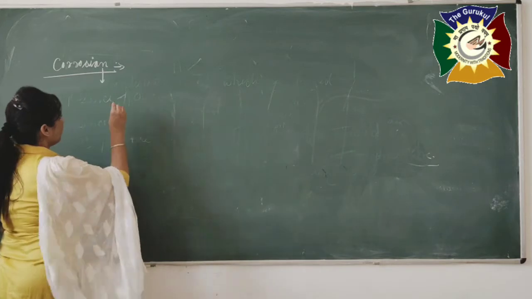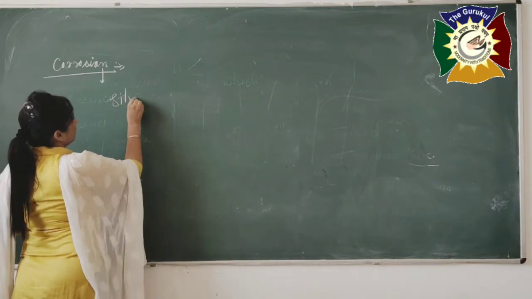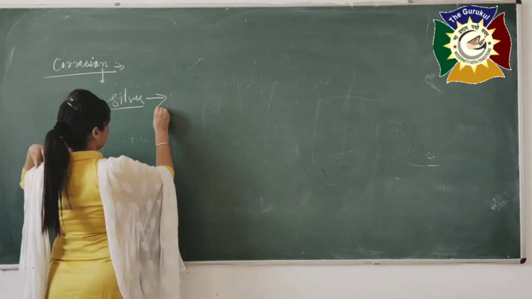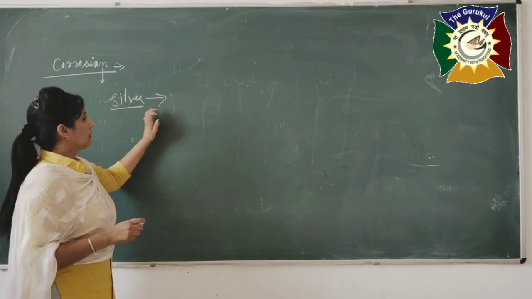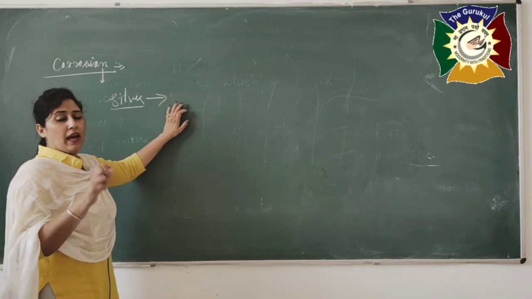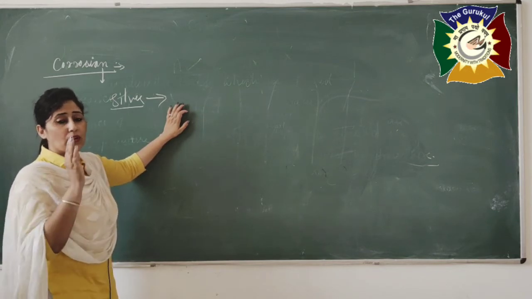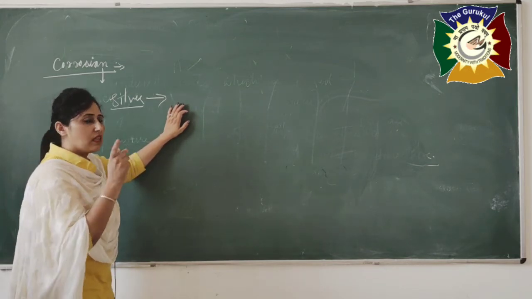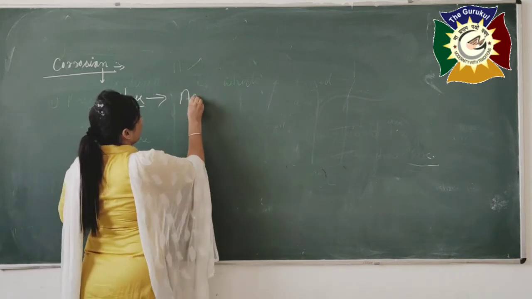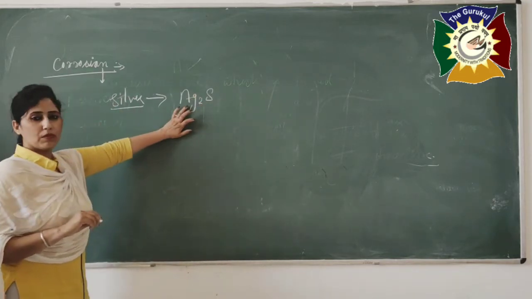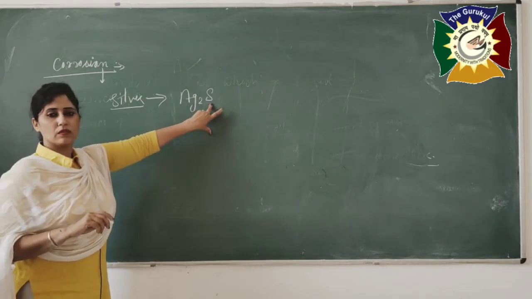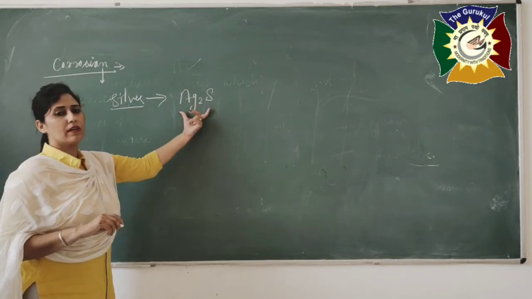Okay, so what will be the formula? Silver, what will be the color? Why is silver black after some time? It is just because of corrosion and due to the formation of a sulfide layer on the silver. What will be the formula? It is Ag2S. Okay, Ag is the symbol for silver, S for the sulfur. Okay, so it's silver sulfide.